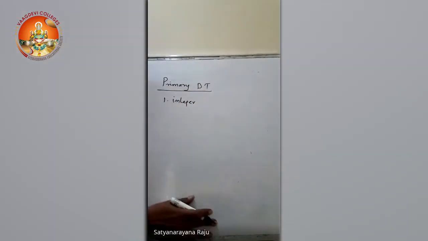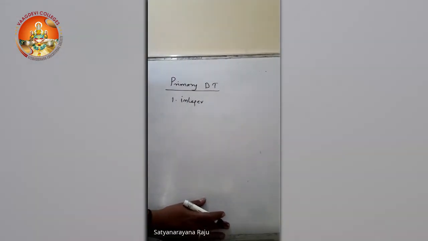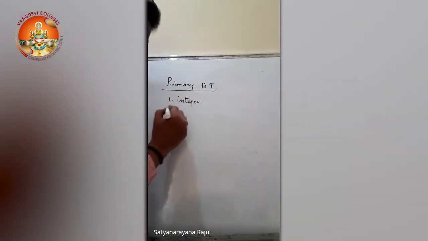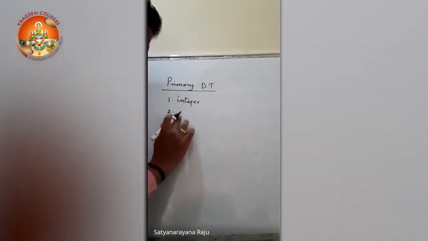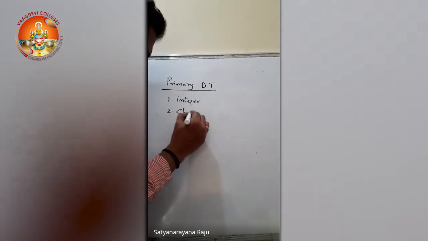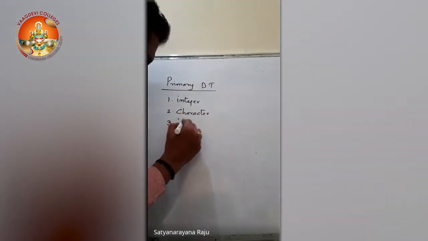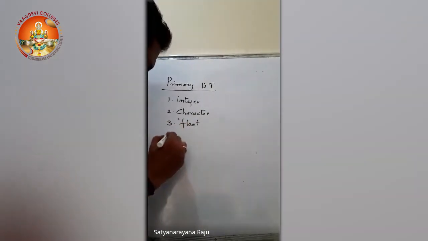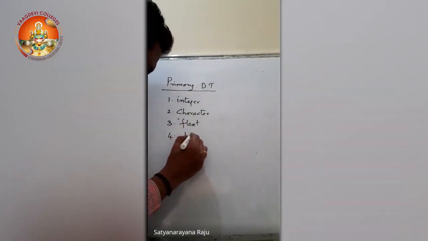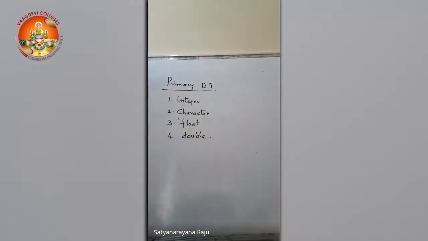Integer. Second one, character. Third one, float, and fourth one, double. These are the fundamental data types, and these data types are provided by the language.